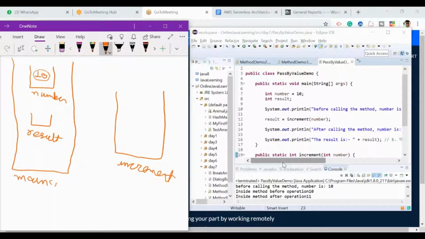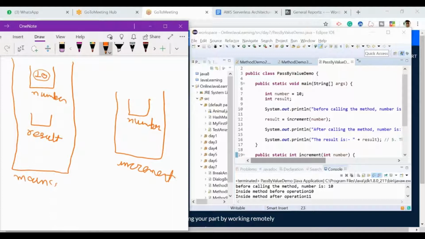Now inside this, in line number 19, one more argument is being passed, whose name is number. So one more container will be created in the memory, and its name is also number. Just like there are plenty of people in the world whose name is Hussein, intentionally at line number 19 I also kept the name number, not anything else. So far, are you with me?